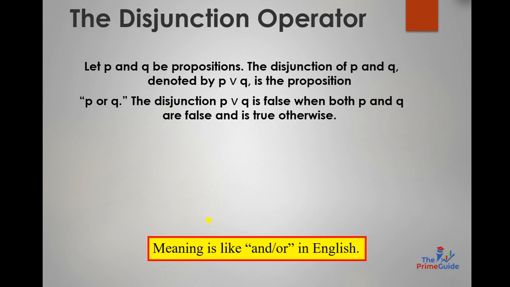Next we have the disjunction operator. If P and Q are two propositions, the disjunction of P and Q is denoted by P, this operator, that is the U-like operator, similar to a V. P or Q is the proposition, represented by P or Q. The disjunction P or Q is false when both P and Q are false and is true otherwise.